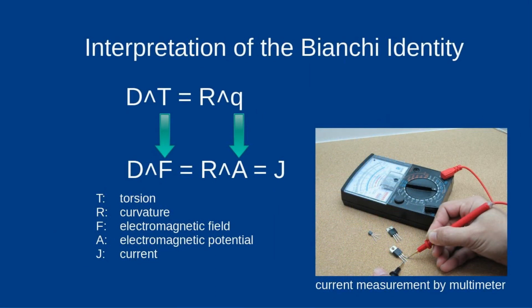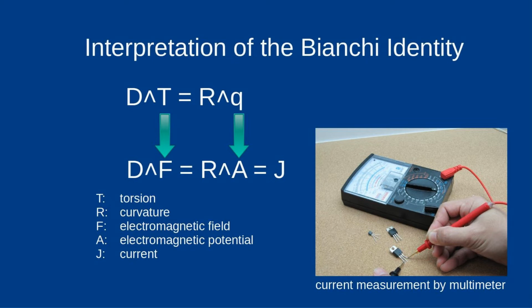Now, a physical theory requires that one has an equation of state from which one can calculate the potentials and force fields for given physical situations. In electrodynamics, these are Maxwell's equations. If we denote the electromagnetic fields collectively by F and the potentials by A, the Bianchi identity yields d times F equals r times A equals J.